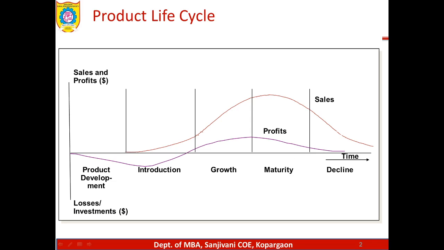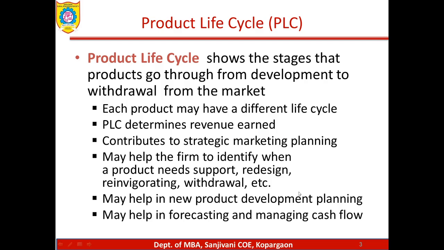I hope you understood how this graph comes about. This is the sales graph and this is the profit graph. So we have categorized the introduction stage, then as sales increase, the growth stage, then as sales reach a peak position, the maturity stage, and then sales start to decline. So why should we study the product life cycle?